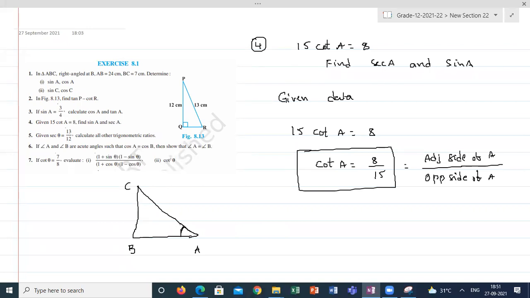Now, if I'm taking common ratio, adjacent side of A is 8K, this is 15K. Then find out the hypotenuse. What is the AC value from here? 64K square plus 225K square. How much, students? Is it 289?